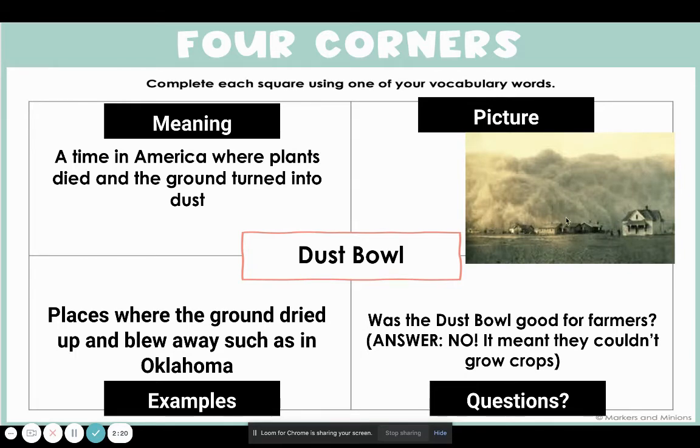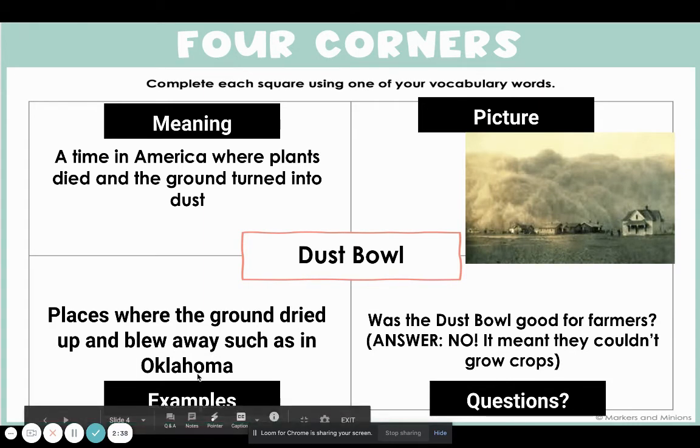In this case, this picture is from the Midwest, in places like Oklahoma and Kansas. All the plants on the top of the ground died, and it didn't have that blanket anymore. So all the dirt underneath dried up and then got caught in the air and created these huge dust storms. And that's an example of it.